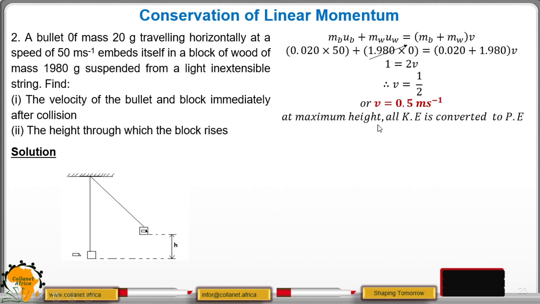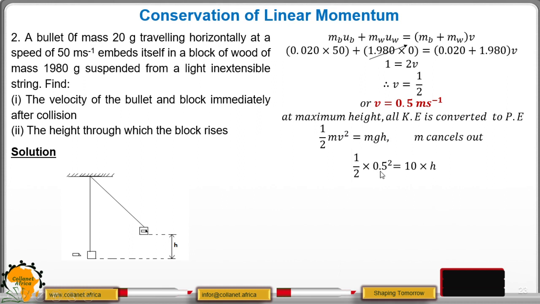Then we are supposed to get the height through which the block rises. We know that at maximum height, all kinetic energy is converted to potential energy. The kinetic energy is given by a half mv squared, and the potential energy is mgh. The masses will cancel out because they are common. So we are left with a half v squared equals gh.